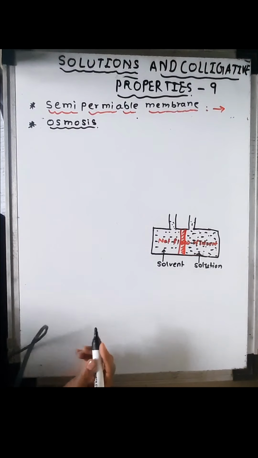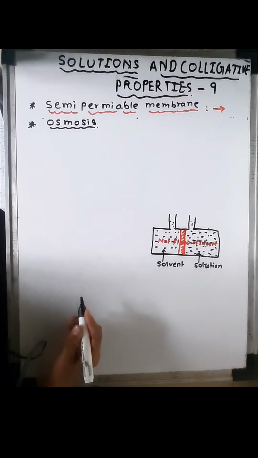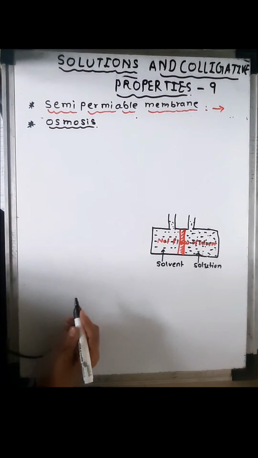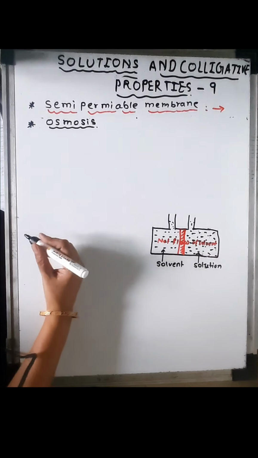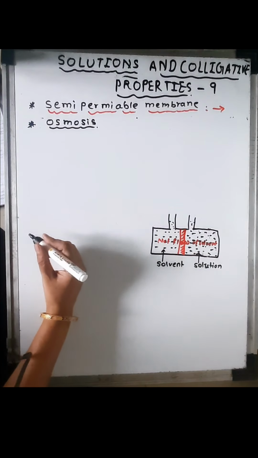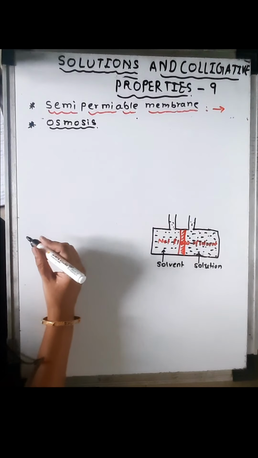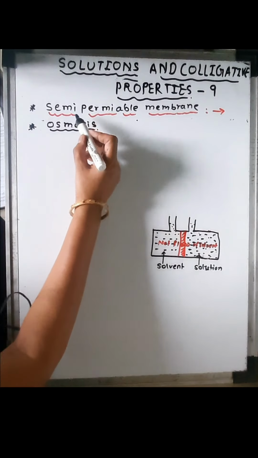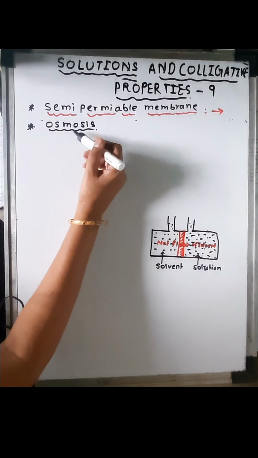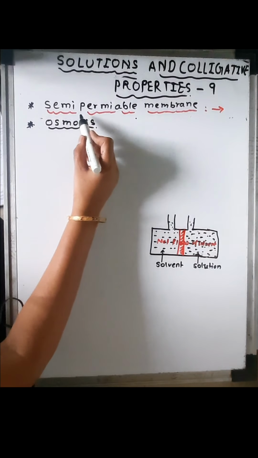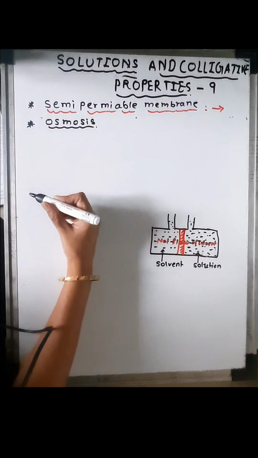Hello students, welcome to solutions and colligative properties. In this lesson I will teach you the fourth colligative property, that is osmotic pressure. Before going to osmotic pressure, we should know two concepts: what is meant by semi-permeable membrane and osmosis. So first, what is a semi-permeable membrane?